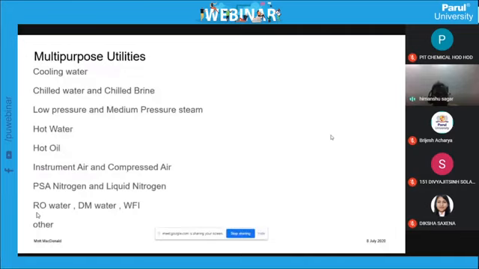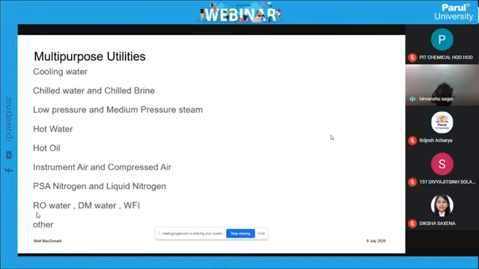Now, what are PSA nitrogen and liquid nitrogen? Nitrogen is basically used for blanketing the system. Blanketing means that when the product reaction has started, we don't want any oxygen to ingress into the system. So continuous nitrogen is purged into the reactor vessel and reactor column, which doesn't create oxidation potential. Liquid nitrogen is a similar operation, but it has very high purity, 99.999%, so it is used in some places.